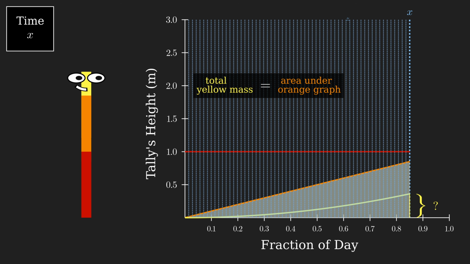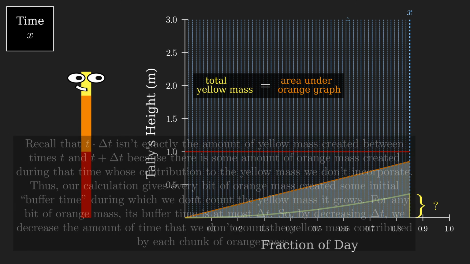If that explanation wasn't completely satisfactory, you should pause and think more about why the sum of rectangle areas gets closer and closer to the true amount of yellow mass generated. We've left some text on screen to guide your thinking.